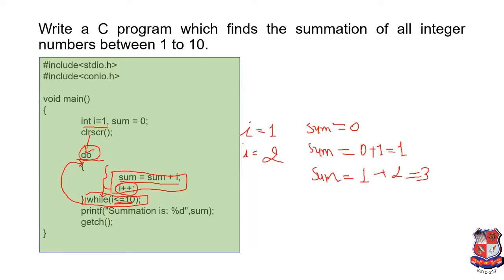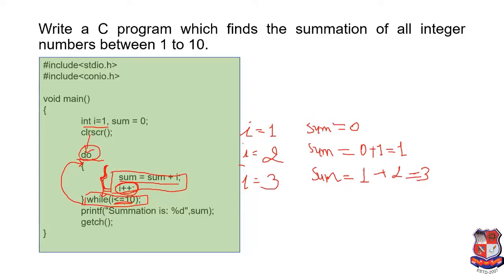Okay. Next statement is I plus plus. The value of I will be 3. Okay, and now the condition is checked, that is 3 less than or equal to 10. Condition is true, so control goes again to the body of the loop. These statements are executed multiple times.